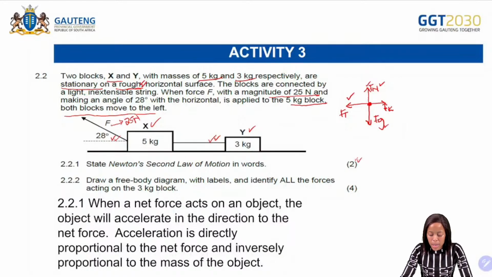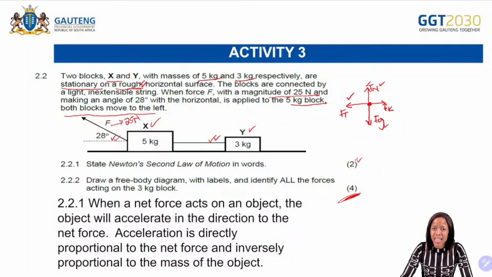Then again, we need to take note of the mark allocation. So normally if it's 4 marks, then we know that we need to provide 4 forces. If it's 3 marks, then we need to provide 3 forces. If it's 5 marks, then we need to provide 5 forces. So very, very important.